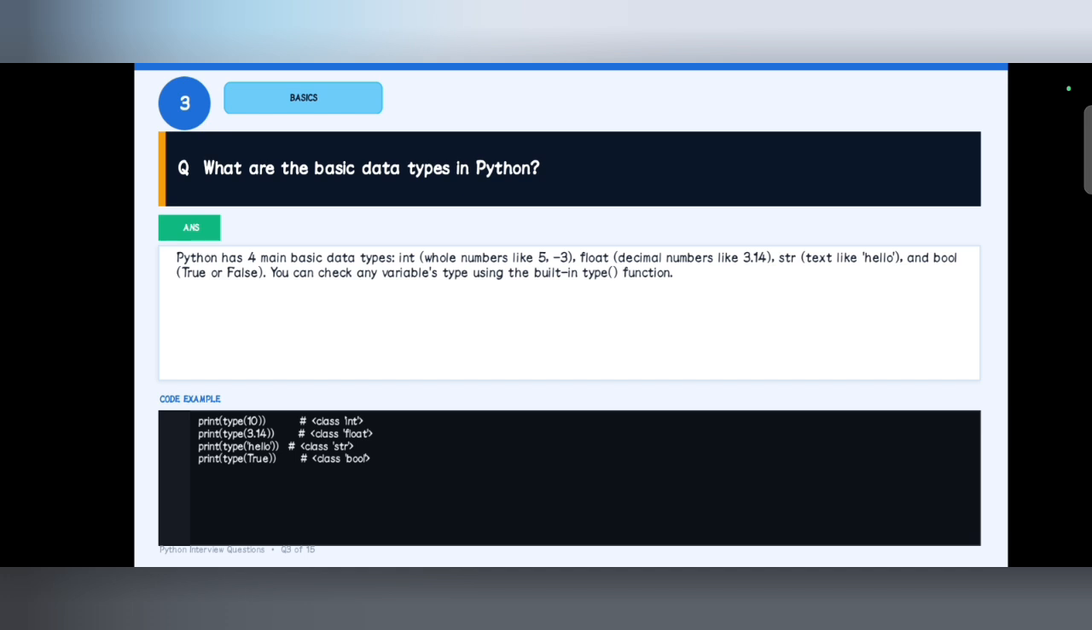Next, third question. What are the basic data types in Python? There are data types in Python, but no need to declare them before creating the variable. So you should understand this. To find out the data type, we can use the type function by giving the variable name or else the value as a parameter. Then we can get it. We can see in the example.